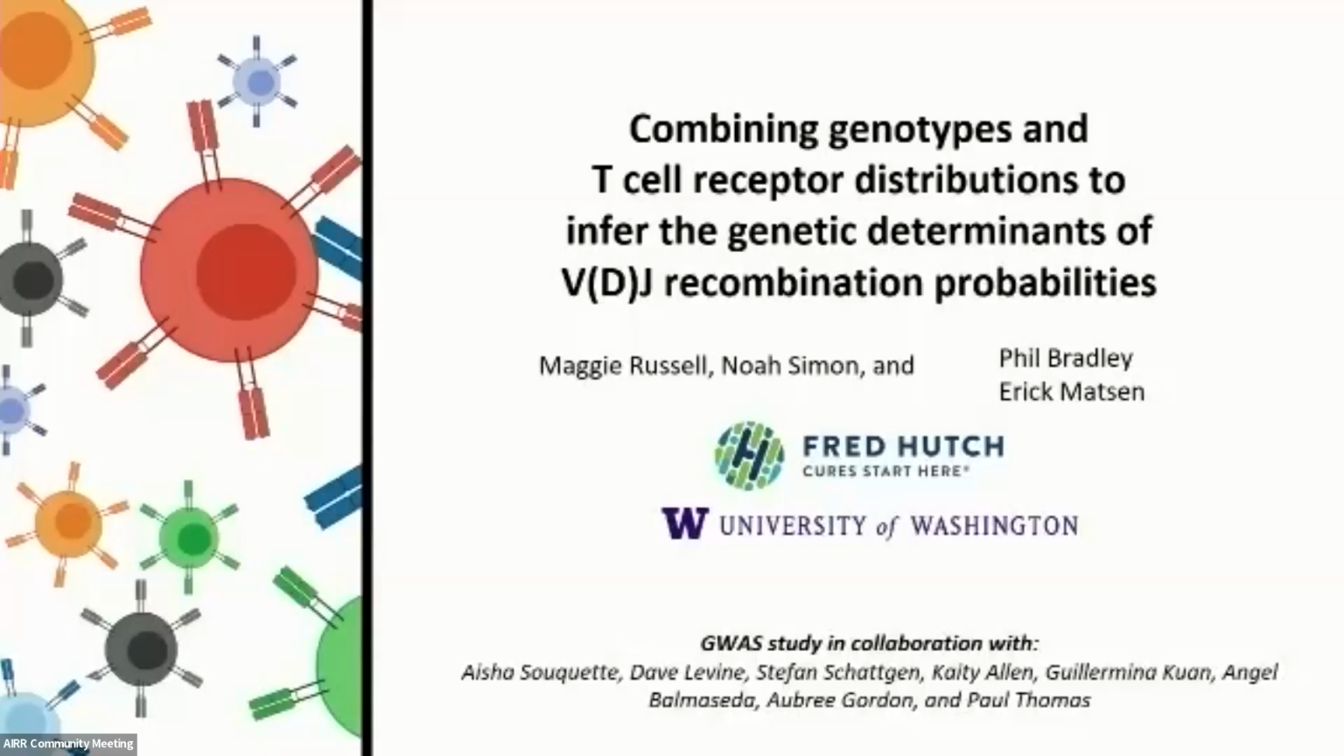All right. Hi, everyone. Thank you, first of all, to the organizers for having me today. I'm excited to be here and talk to you about a project that I've been working on with my advisors, Phil Bradley and Eric Mattson, both at Fred Hutch. We've been combining genotypes and T-cell receptor distributions to infer the genetic determinants of VDJ recombination probabilities.